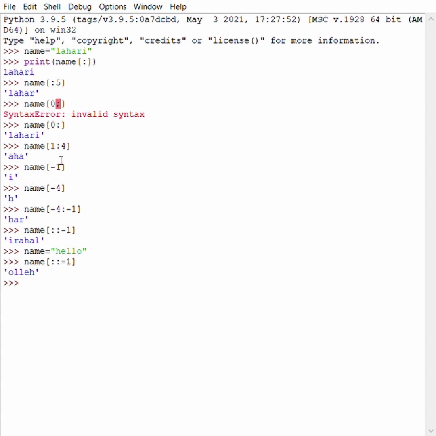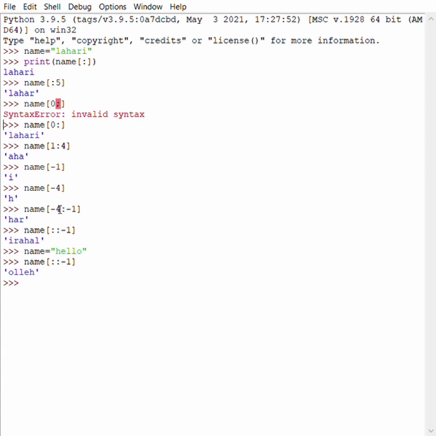Name[-1]. Minus sign means it will start from the last. So the -1 index is I, so it prints I. Name[-4]. The -4 index means I is -1, R is -2, A is -3, H is -4. So the output will be H.